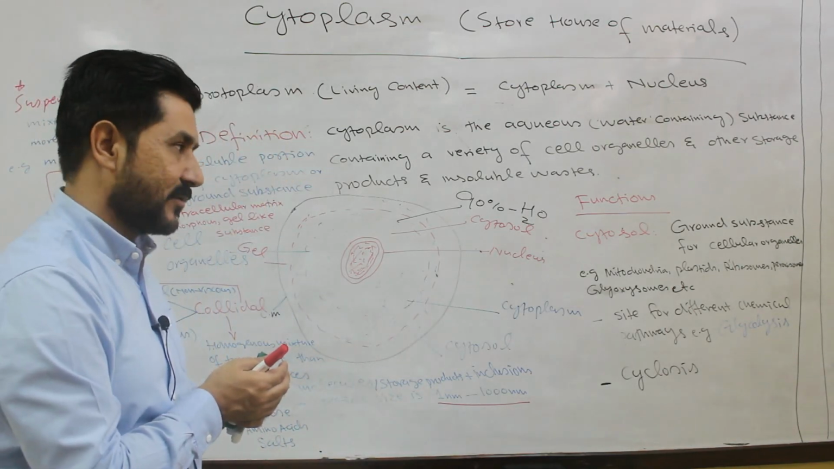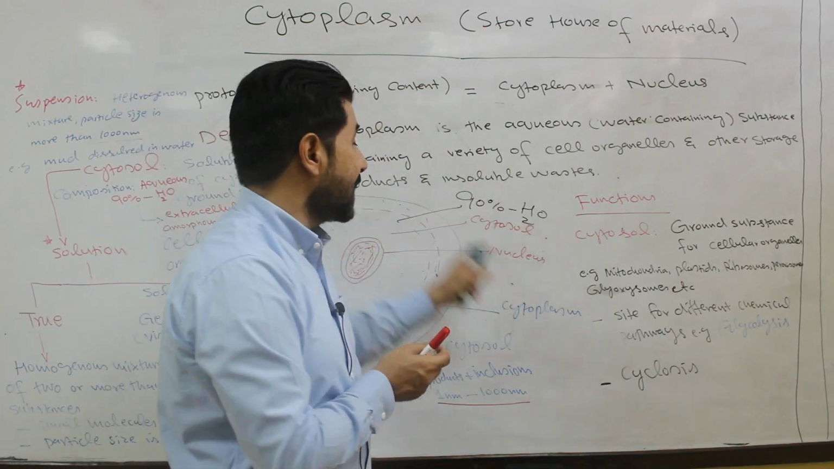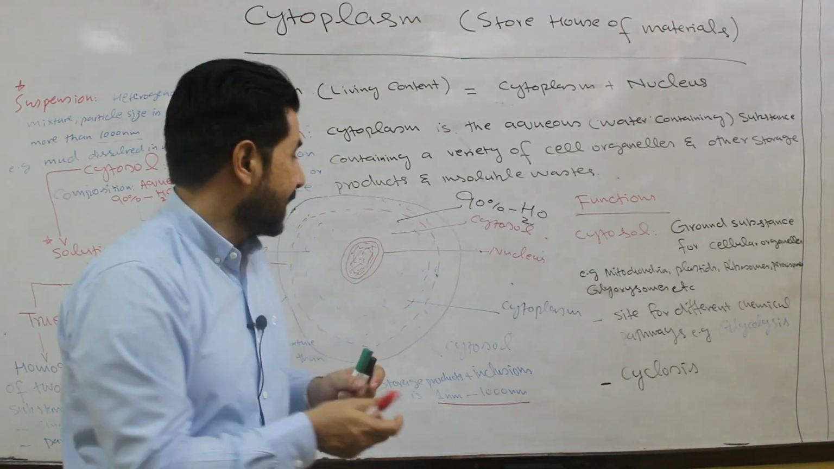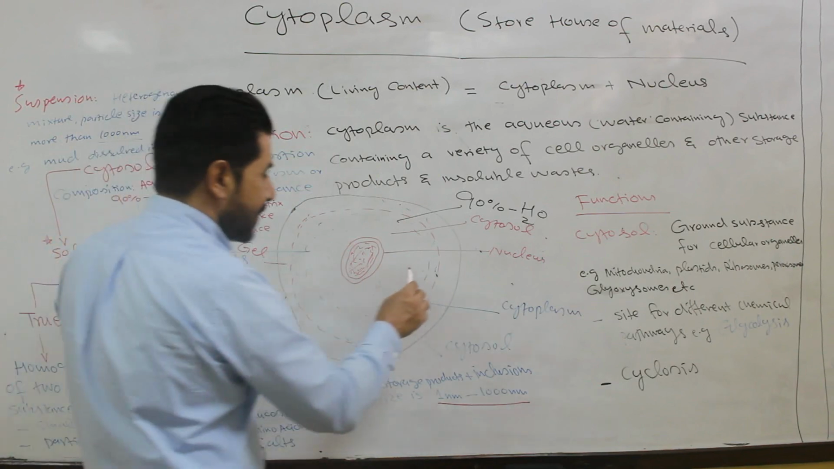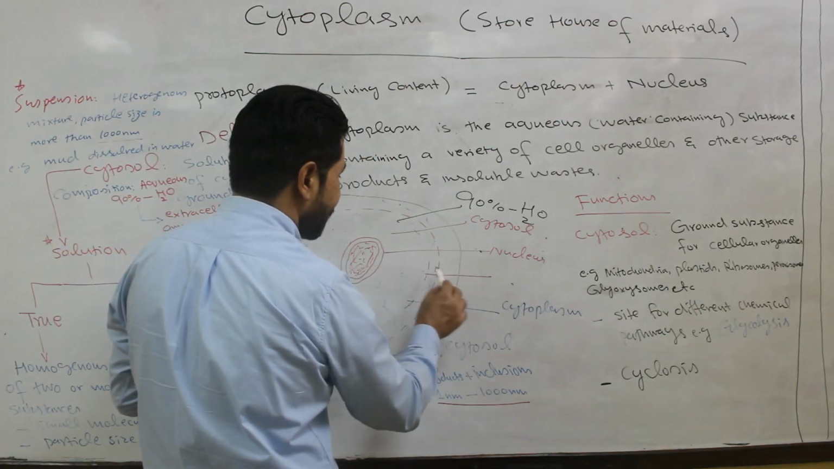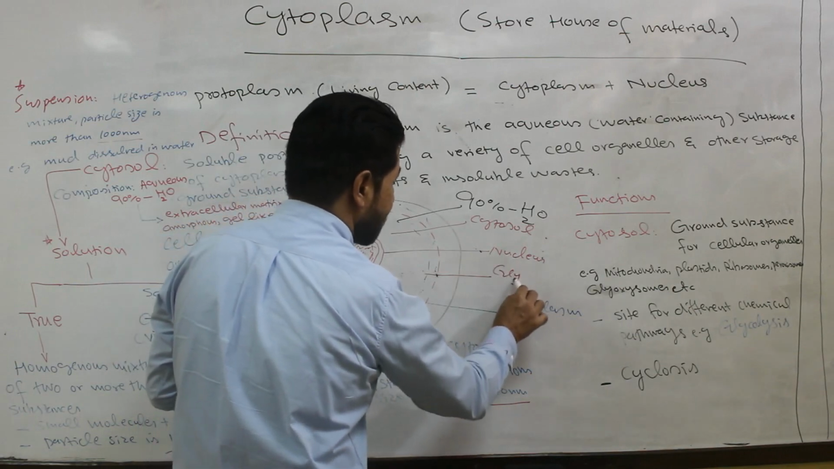Also, cytosol or cytoplasm provides a site for different chemical pathways. Cytosol is the site of what? Different chemical pathways. Which pathway occurs in the cytoplasm? That is glycolysis.